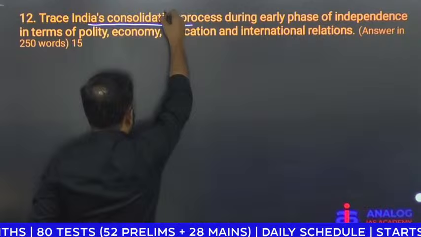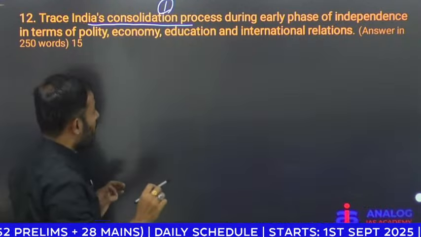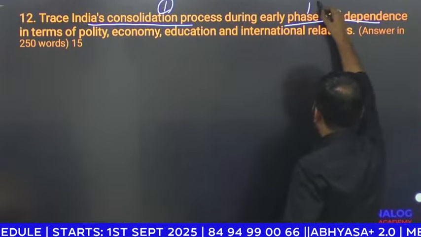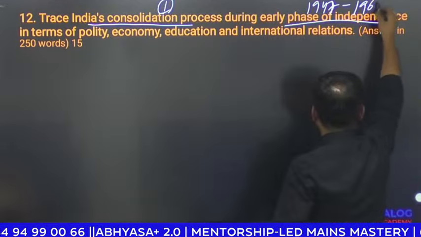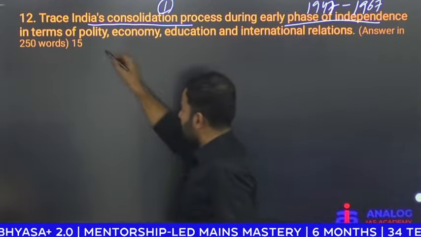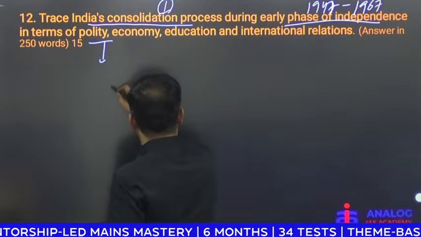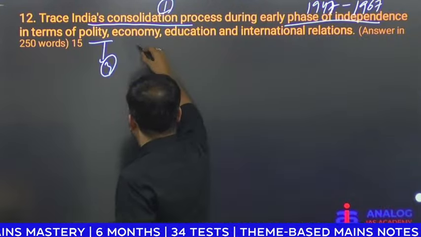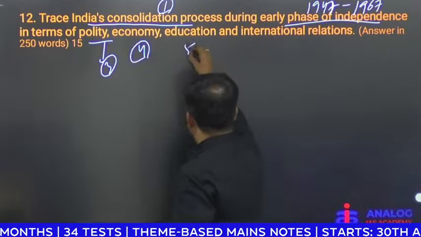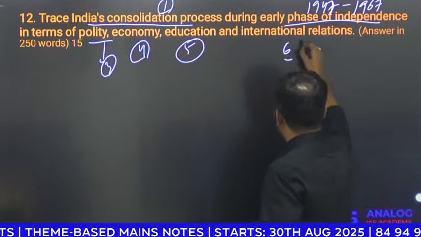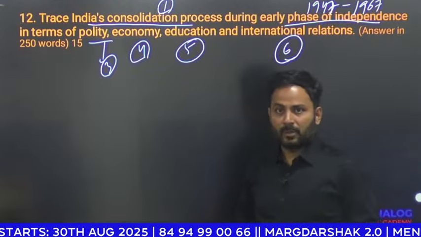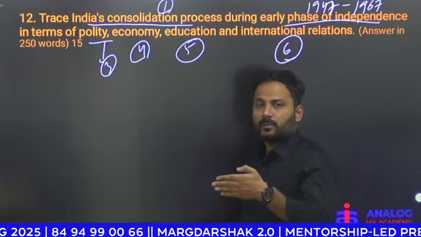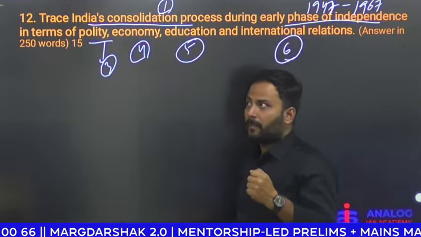Consolidation process during early phase of independence. Early phase of independence means it was around 1947 to 1967. In terms of polity, economy, education, international relations. These are the keywords in this question. So, you have to write all these aspects in an evolutionary manner.